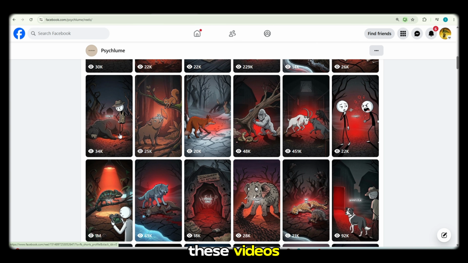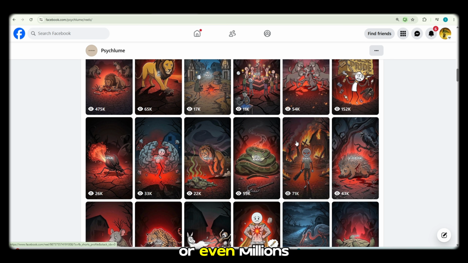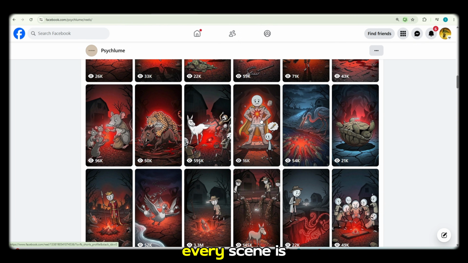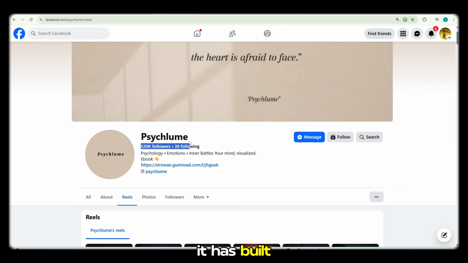Facebook does not have a rule that AI-created content cannot be monetized, as long as it follows their monetization policies. Just look at these videos. They are highly engaging, and many of them have reached hundreds of thousands or even millions of views. Every scene is designed to keep viewers watching until the end. The name of this page is Cycloom. It has built an impressive audience, and today I'll show you exactly how to create videos in this style.